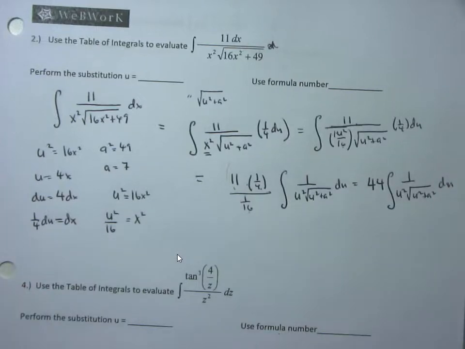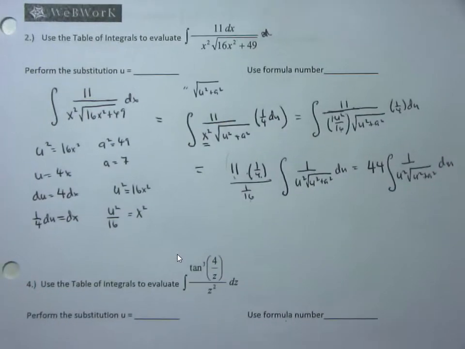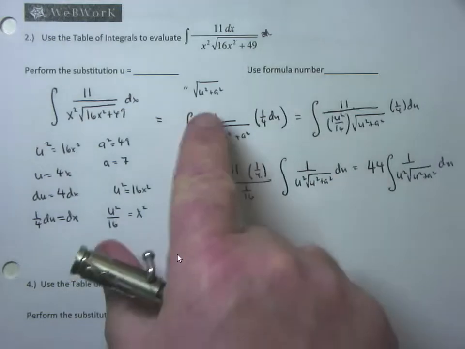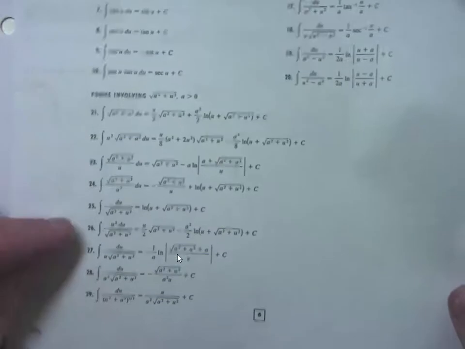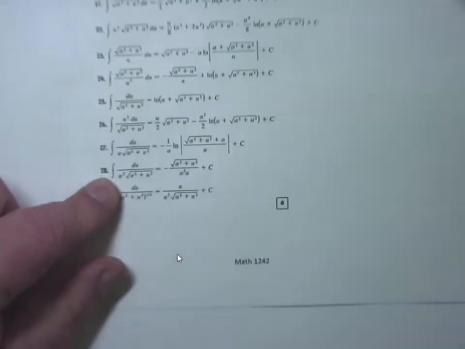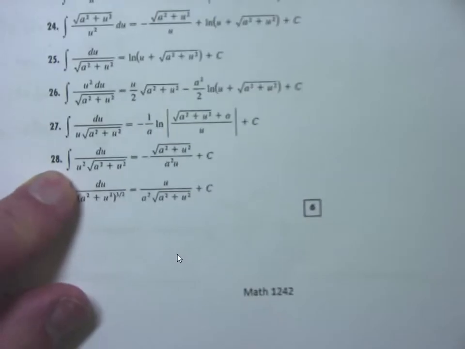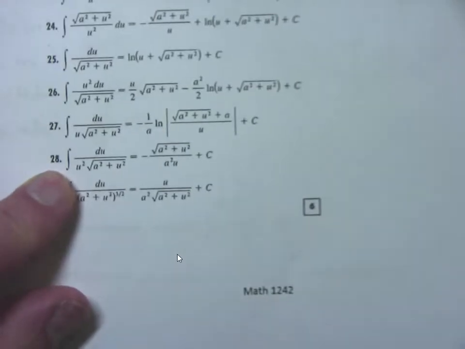Now is when I start to look for the formula table. This is forms involving u squared plus a squared. They're up front, and it's u squared on the bottom with the square root of u squared plus a squared. Let me blow it up for you guys. That is formula number 28.